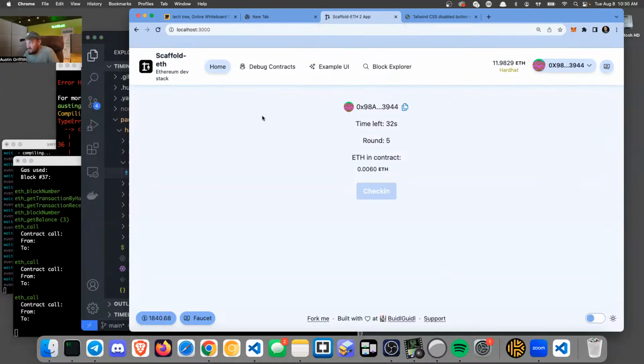But you have the ability to, as an owner, deploy the contract. You're the owner. You add players to the game. Then you start the game by putting some money in, and then for the next 10 rounds, the players are incentivized to race to check in right as the time expires, and whoever checks in and wins gets paid 1/10 of whatever you put into the contract as an incentive.